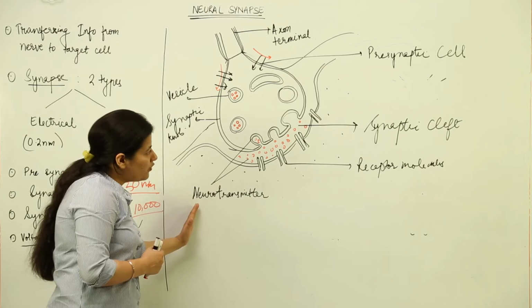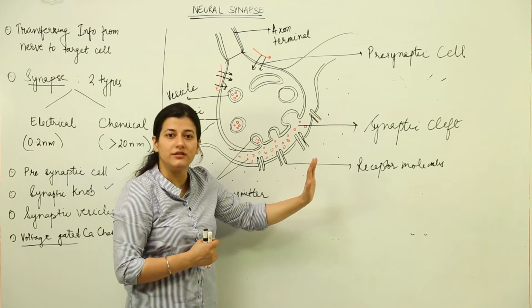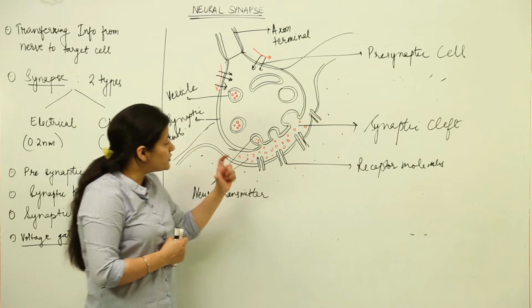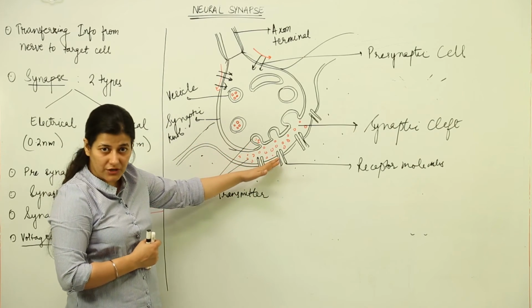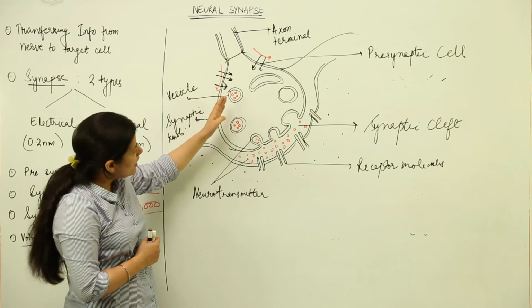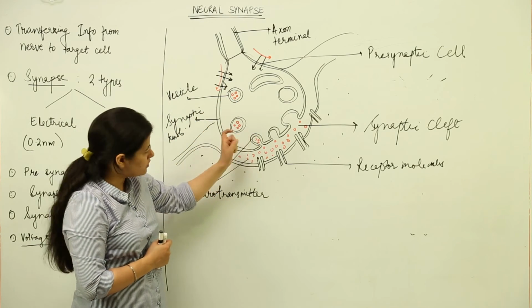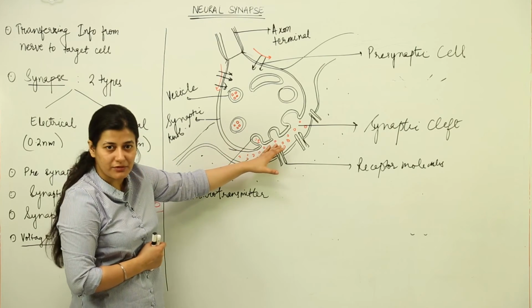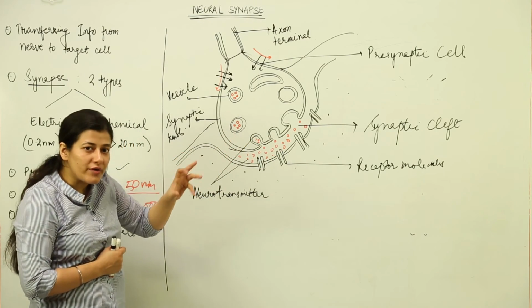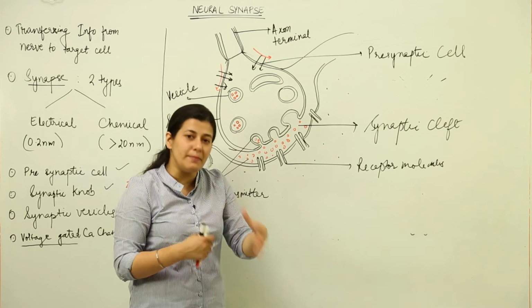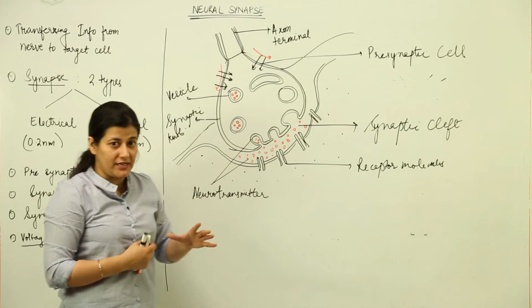It is perceived by the target cell due to the neurotransmitter flow which takes place due to inflow of calcium ions and exocytosis of the vesicles. The depolarization moves further and the impulse conduction is completed.